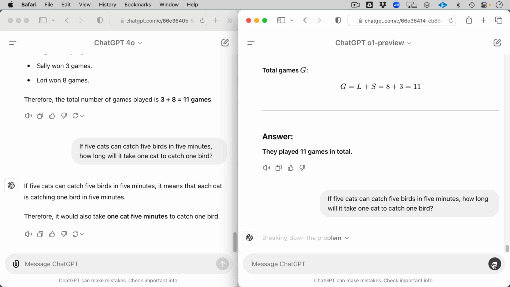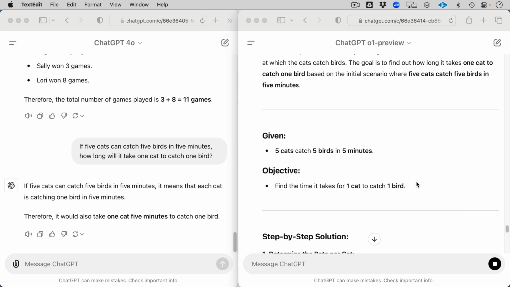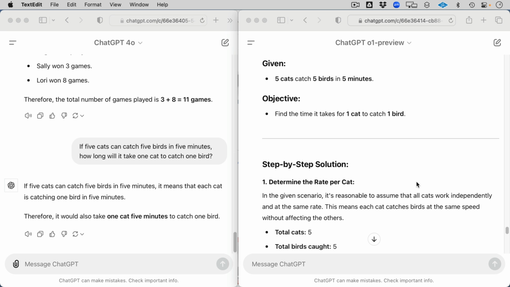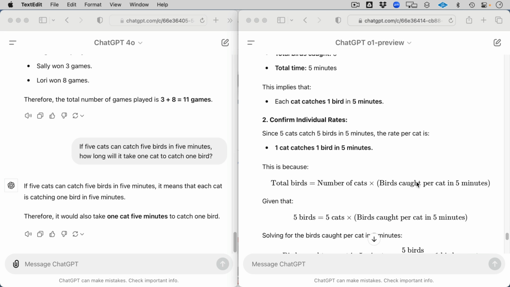Thinking, breaking down the problem. And, using the information we know, it would take one cat 25 minutes to catch all 5 birds. That's 5 times 5. And then working backwards, dividing 25 by 5, we get 5 minutes. One cat to catch 5 birds. So yes, the answer is 5 minutes. We got that on the left.